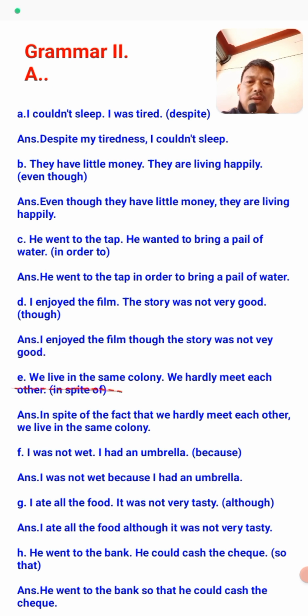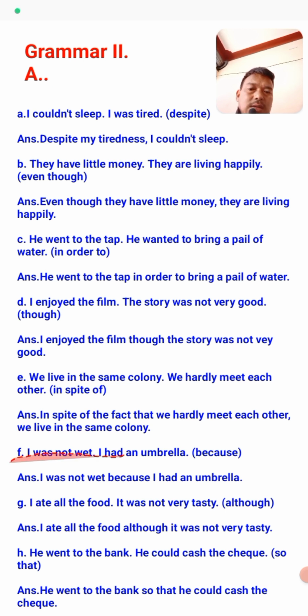E number: we live in the same colony, we hardly met each other. In spite is the connective here. The answer is: in spite of the fact that we hardly meet each other, we live in the same colony. F number: I wasn't wet, I had an umbrella. And because is the connective here.